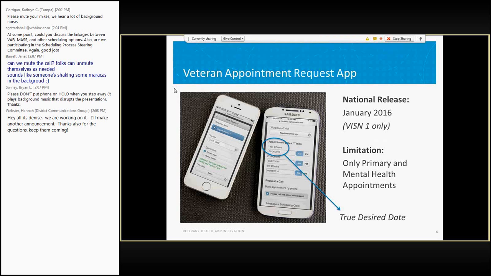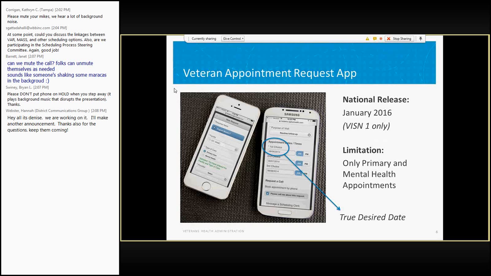And you'll see later that it's no small walk in the park to implement an app like this. It's simple on the front page. It looks kind of easy to use. I just put in 3 dates and say okay, and that's all there is to it. But it's not all there is to it. There's a lot to it. And we'll talk about that, and you'll see that when you see the demonstration.